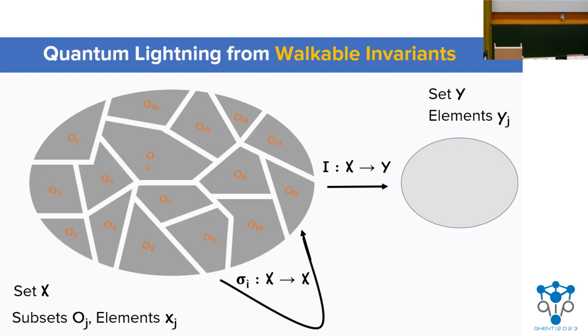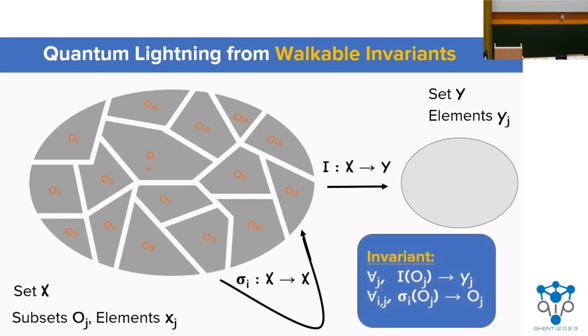So our generic construction is what we call a walkable invariant. We have a set X with subsets O, and a set Y, coupled with mappings with some special properties. We have an invariant mapping I that maps X to Y, and we have a bunch of permutations on X, which we refer to as sigmas. I don't want to get too formal with this, but it's all done formally in the paper. Importantly, we require that I maps every element in a subset O to the same output, and also that the sigmas map elements in a particular subset O back to that same subset.